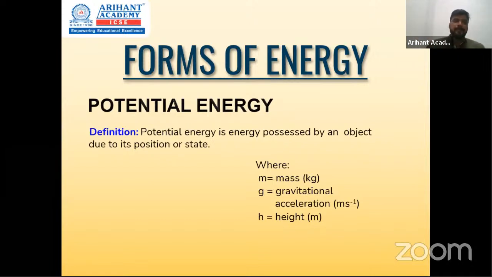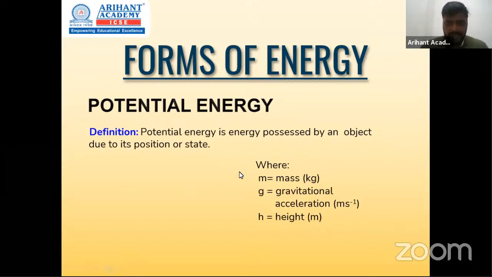For example, if water is accumulated at the top of a dam, तो उसमें potential है to flow down या fall down. So उस dam में उस पानी की position is the reason behind potential energy of that water. अगर वही पानी would have been lying on the floor, it might have no energy, क्योंकि there is no potential to fall down. So potential energy is nothing but energy possessed by an object due to its position or its state.